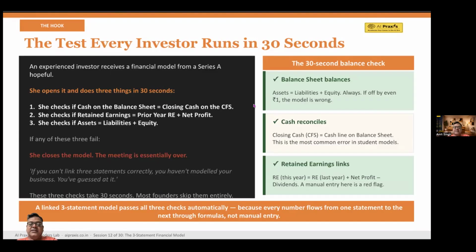So the final thought is a true financial model does not depend on manual entries. Every number flows from one statement to the other. What this essentially says is that all the worksheets in the financial statements are interlinked with one another. So if you change anything in the P&L, it should automatically get reflected in the cash flow. There should be no guesses.